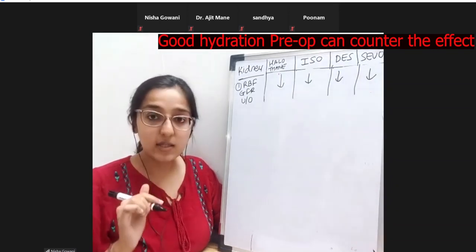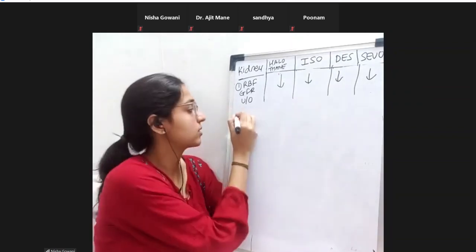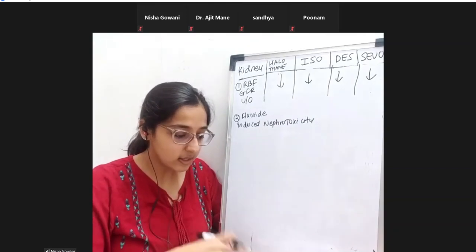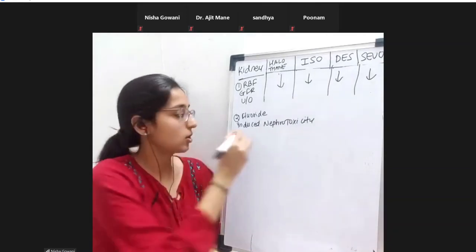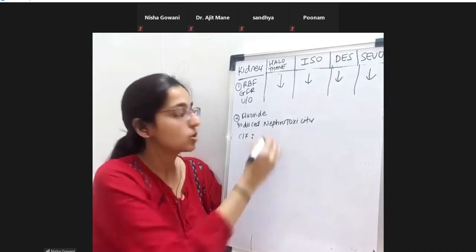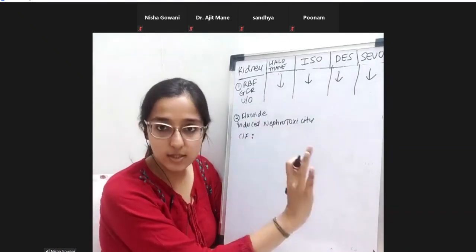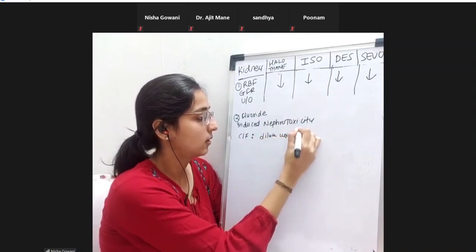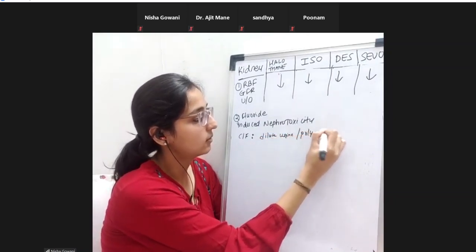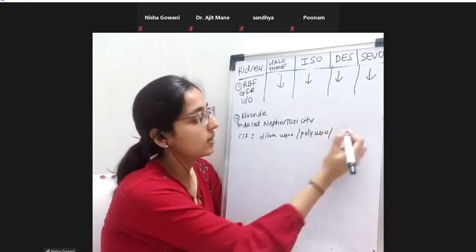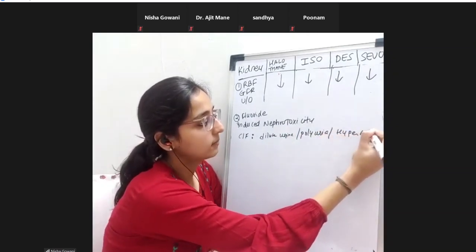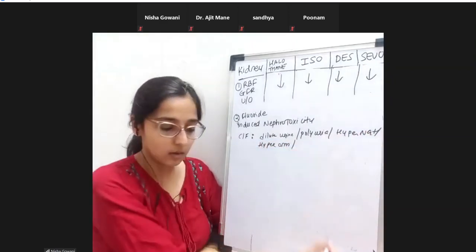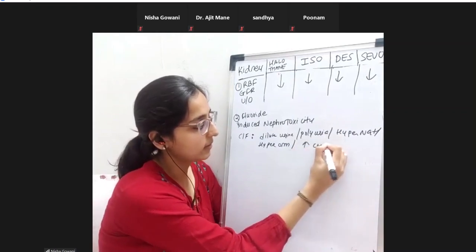Okay. The next point we need to understand is fluoride-induced nephrotoxicity. All right. So what are the clinical features of the patient who has this? The kidney has lost its concentrating ability. So there will be dilute urine. There will be polyuria. Because the kidney cannot concentrate, there is going to be hypernatremia, there is going to be hyperosmolarity. Okay. And there's going to be an increase in the creatinine.